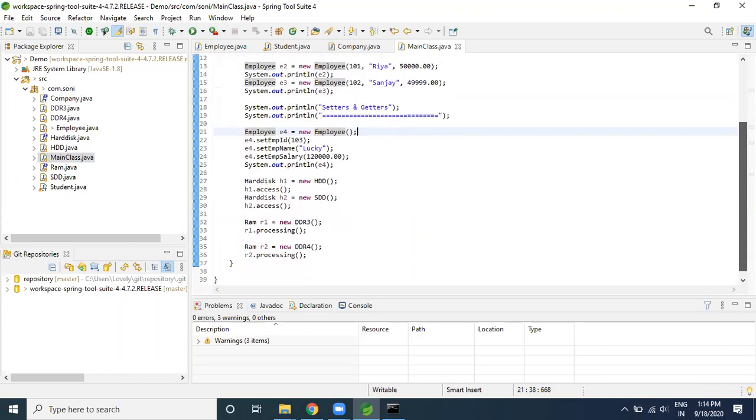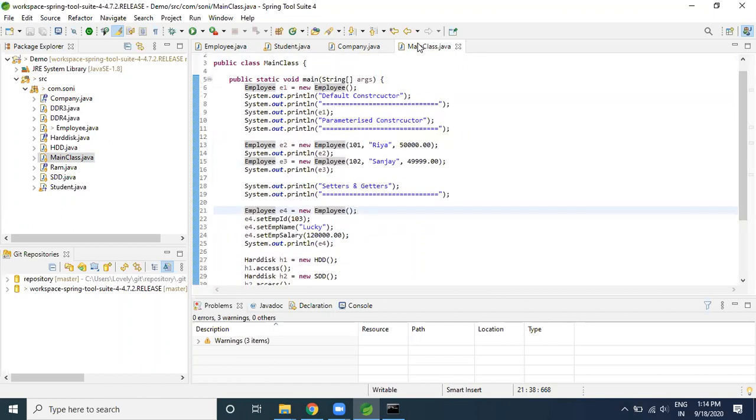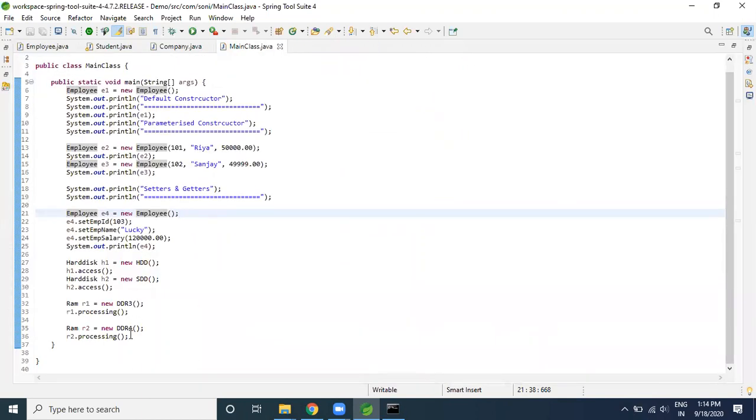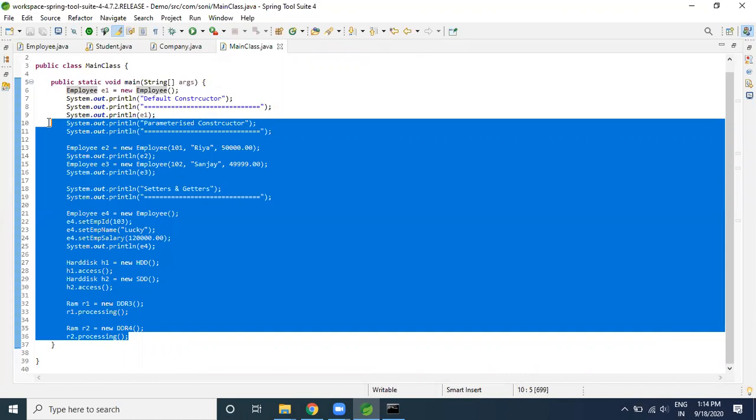Guys, you also need to learn the shortcuts. I'm going to show you how you can apply the shortcut. First of all, select all this code here, till here, and press this button.